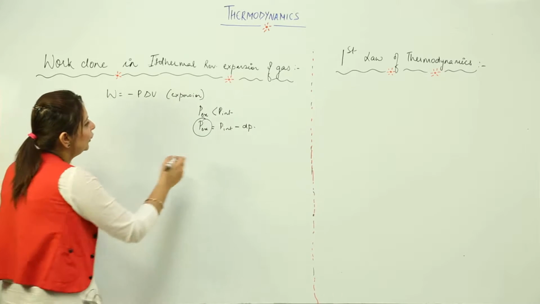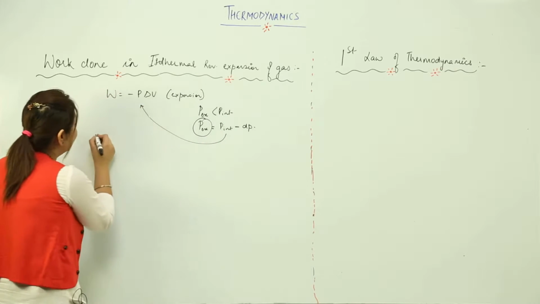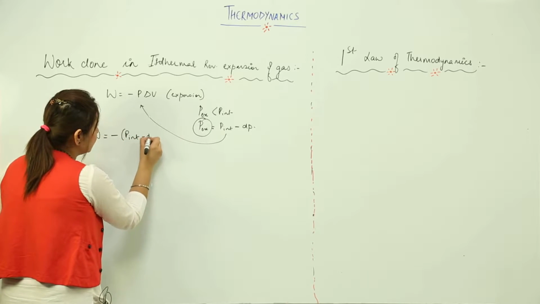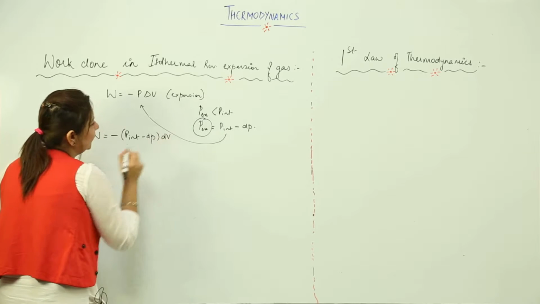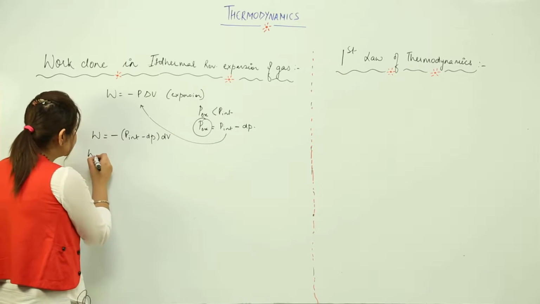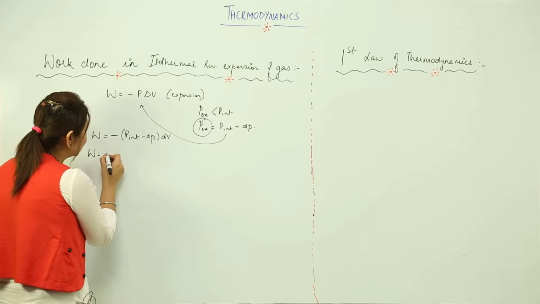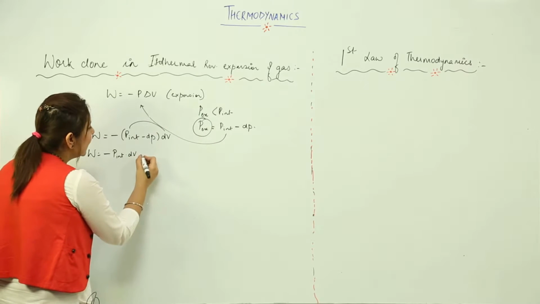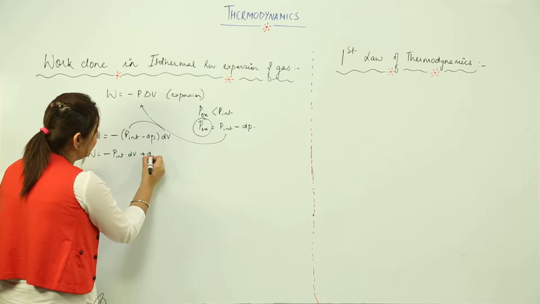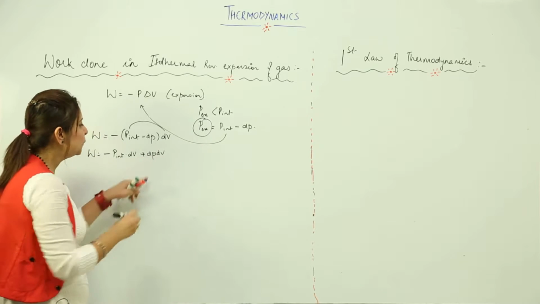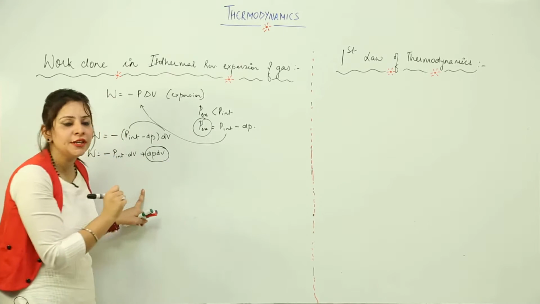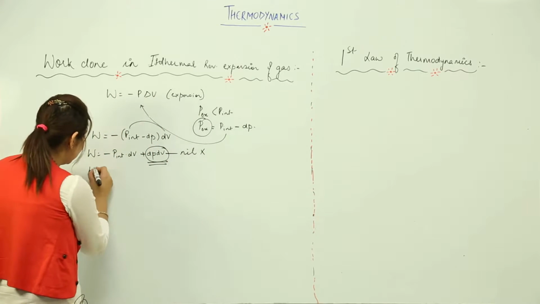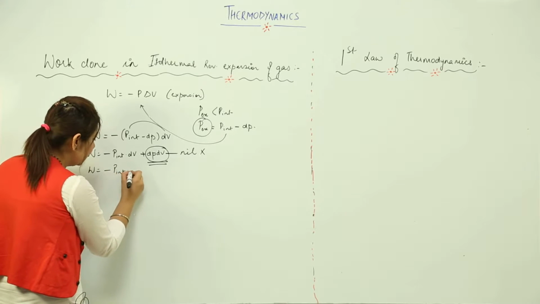Now what I am going to do, I am going to put this value here. So what I will get? I get W is equal to minus (P internal minus dP) into dV. Now when we open this bracket, what we get? We get minus P internal into dV, and plus dP into dV. This product, that is the small change in pressure and small change in volume, is almost nil. So we neglect this value, right. So we are left with W is equal to minus P internal dV.